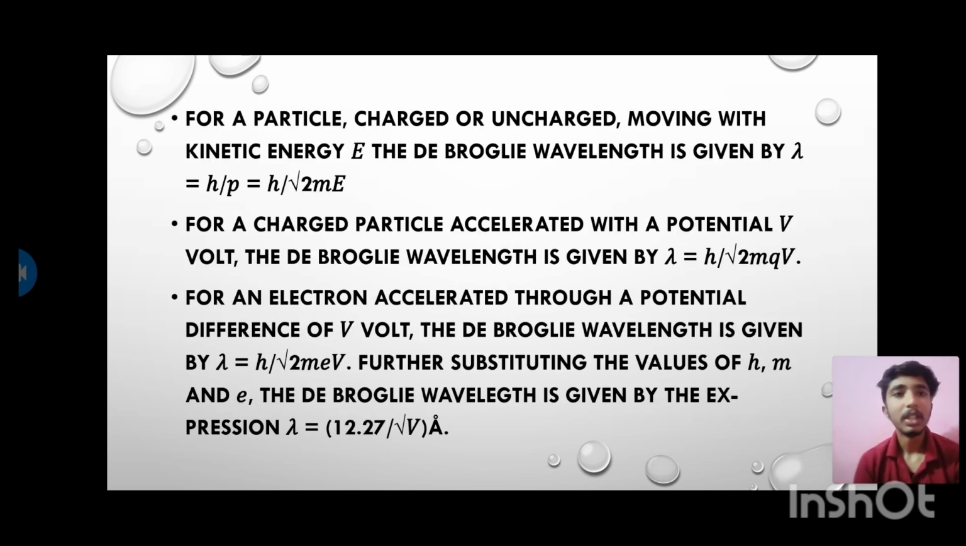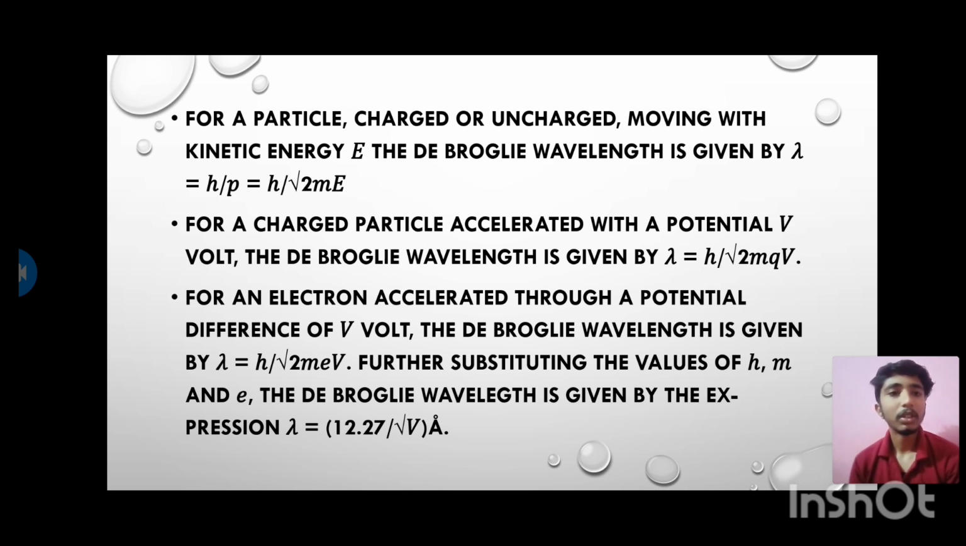For a particle, charged or uncharged, moving with kinetic energy E, the de Broglie wavelength is given by lambda is equal to h by p, which is equal to h by square root of 2mE. For a charged particle accelerated with a potential of V volts, the de Broglie wavelength is given by lambda is equal to h by square root of 2mqV.